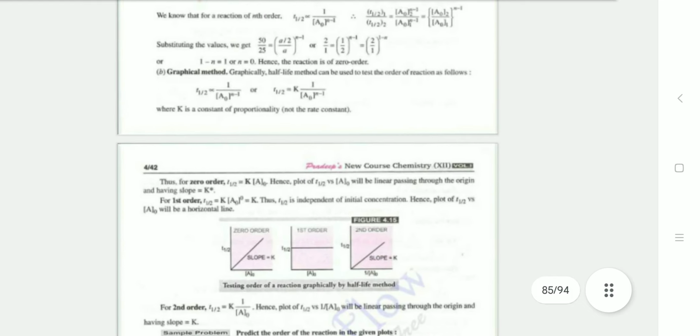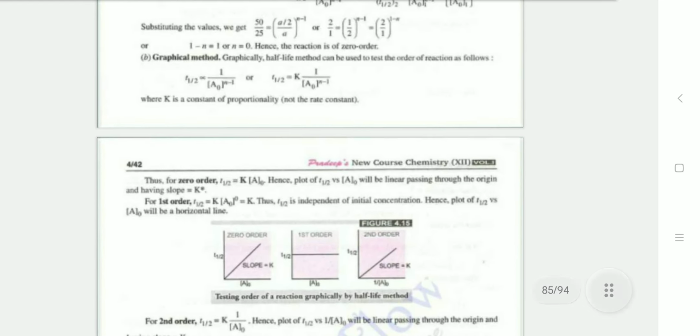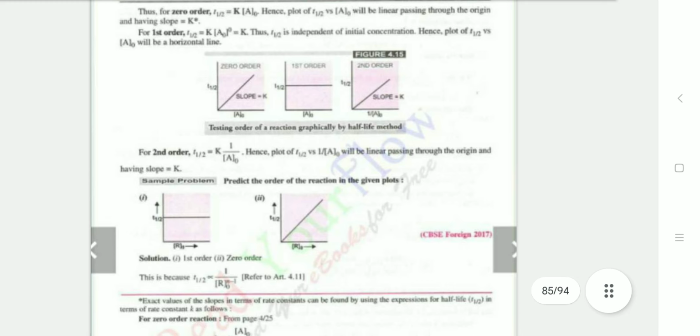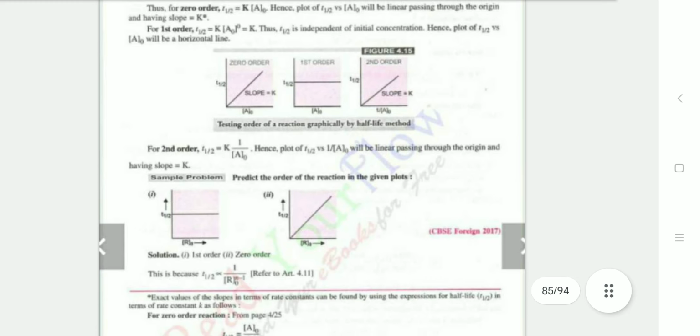Graphically, the half-life method can also be used to find the order of reaction. K is a proportionality constant, not the rate constant. For the zero order reaction, this is shown in figure 4.15, testing the order of reaction graphically by the half-life method.